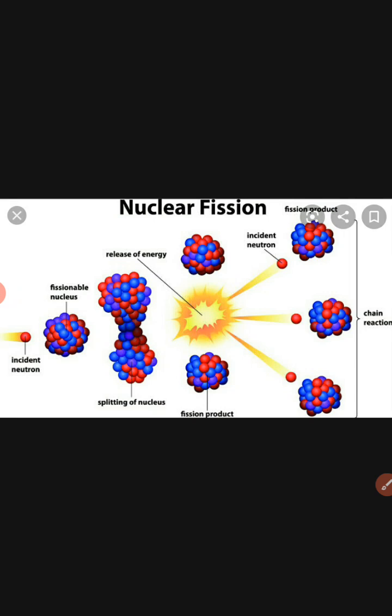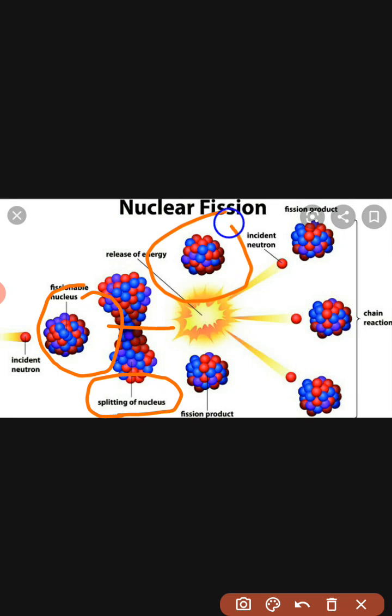First, what is nuclear fission? Please all of you say with me. The heavy nucleus breaks, forming two small nuclei and producing a few neutrons and energy. This is called nuclear fission. It was first discovered in 1939 by German scientists Otto Hahn and Strassmann. This process of breaking up of a heavier nucleus into smaller nuclei releases a large amount of energy. Here we can see the nuclear fission image.